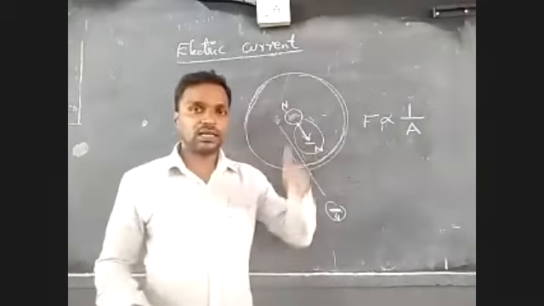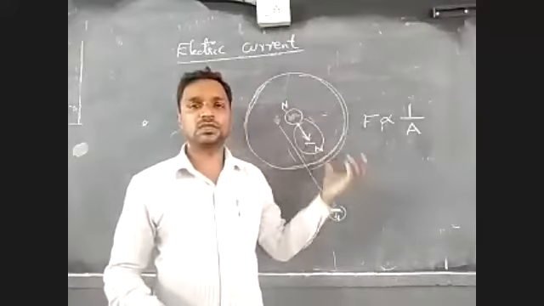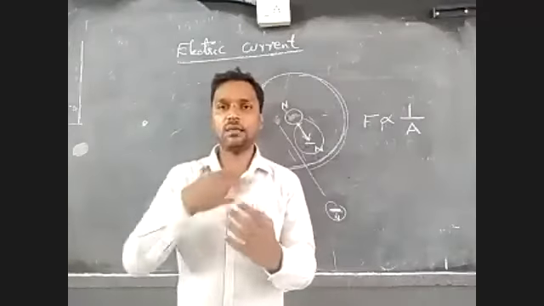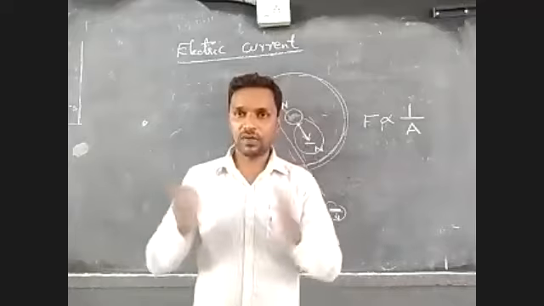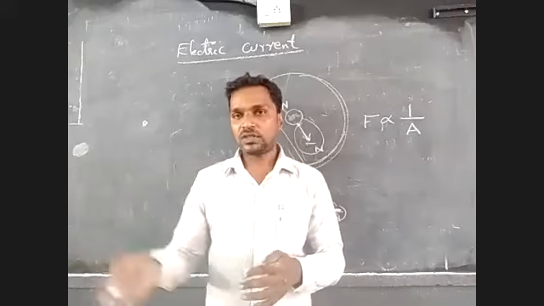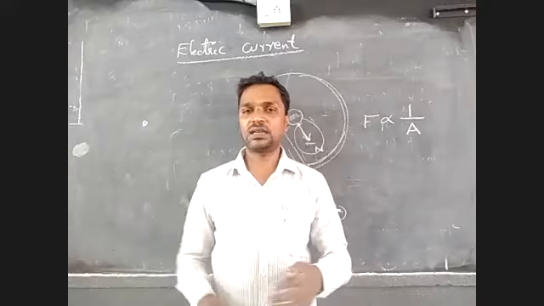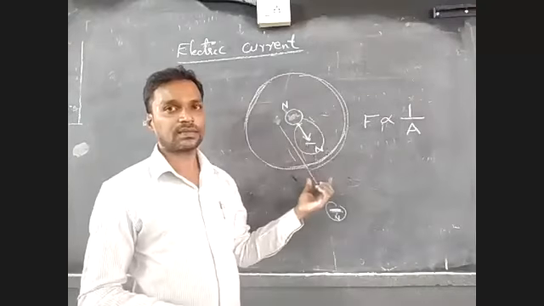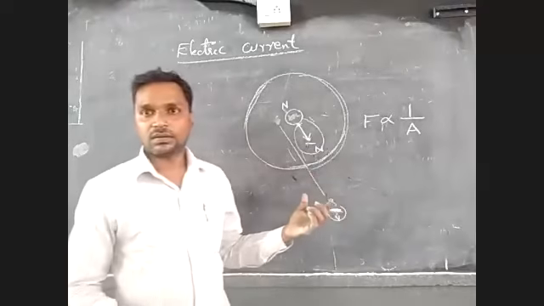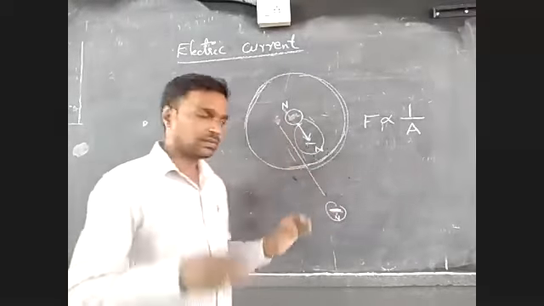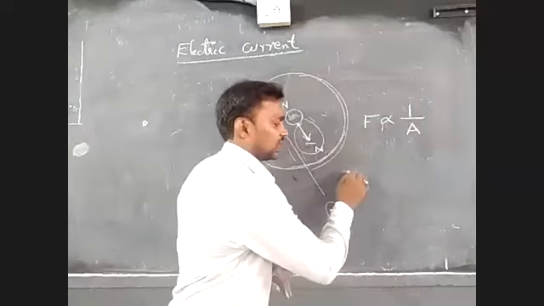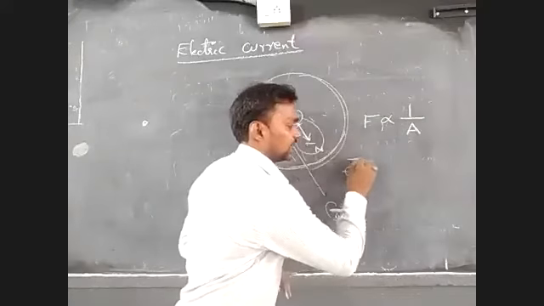So the space around an isolated pole, where a force of attraction or repulsion takes place, is called magnetic field, and the space around a charge where the force of attraction or repulsion takes place is called electric field. Now think that negative charges, or electrons, are moving in this direction.